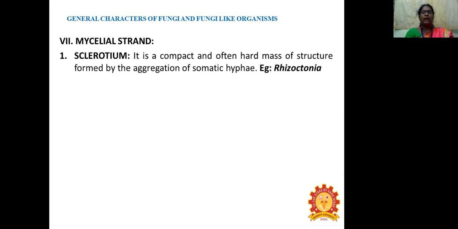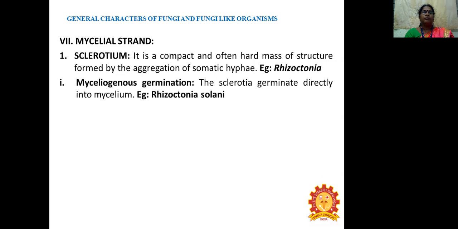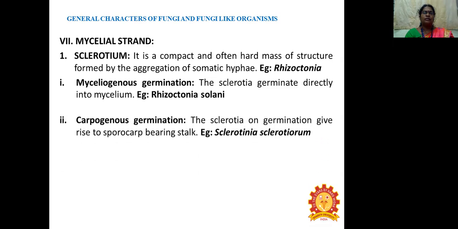Sclerotium: a compact and often hard mass structure formed from the aggregation of somatic hyphae. Example, Rhizoctonia solani. Myceliogenous germination: the sclerotia germinate directly into the mycelium. Example, Rhizoctonia solani.